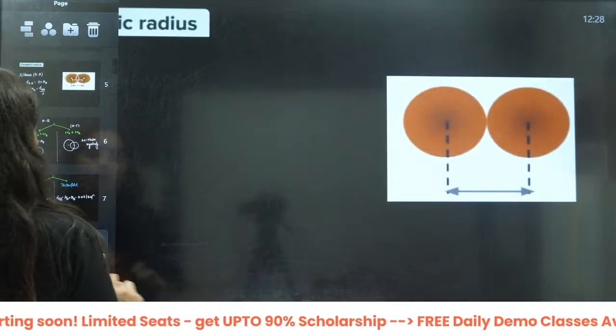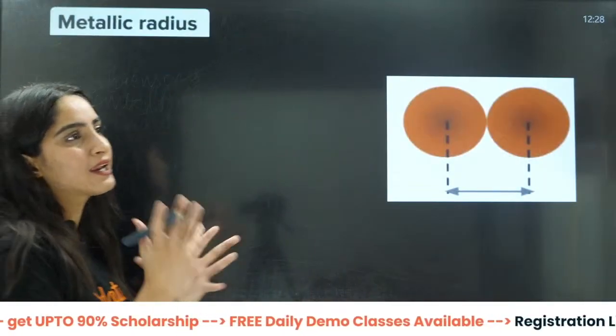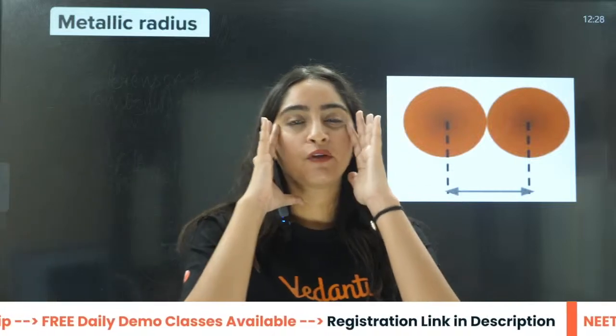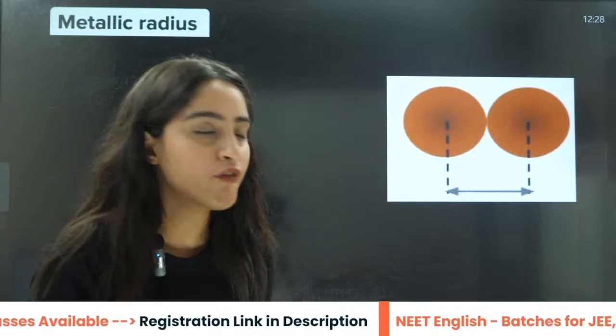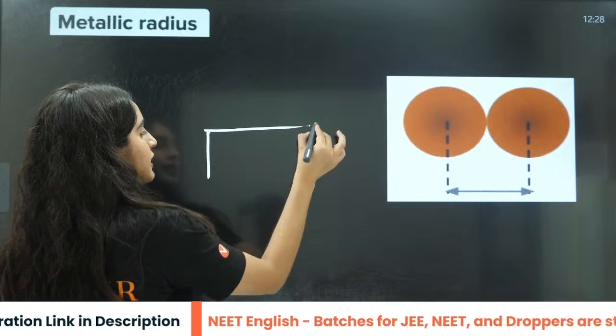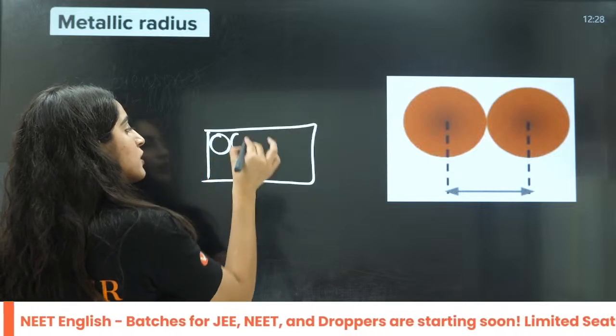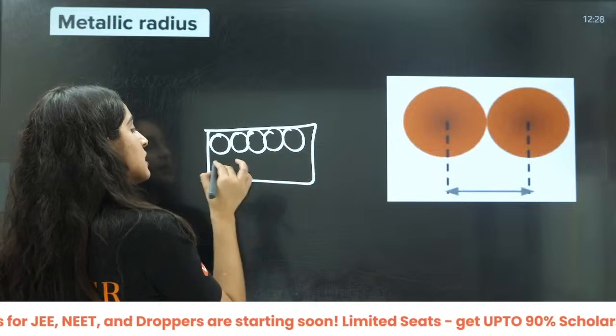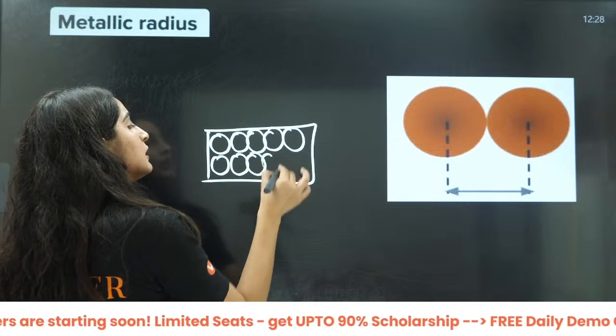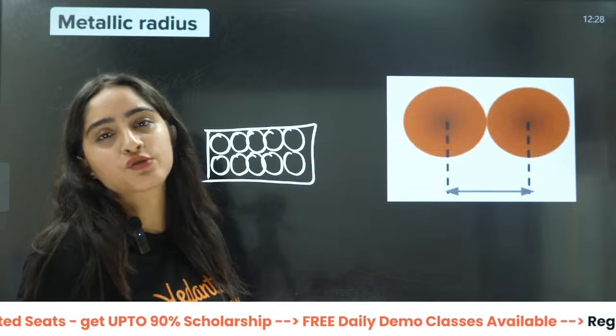Now, let us talk about the metallic radius. If you remember the model of how metals are arranged, how atoms are arranged, atoms are arranged like this, right? It's not like they are sharing some electron or anything like that.